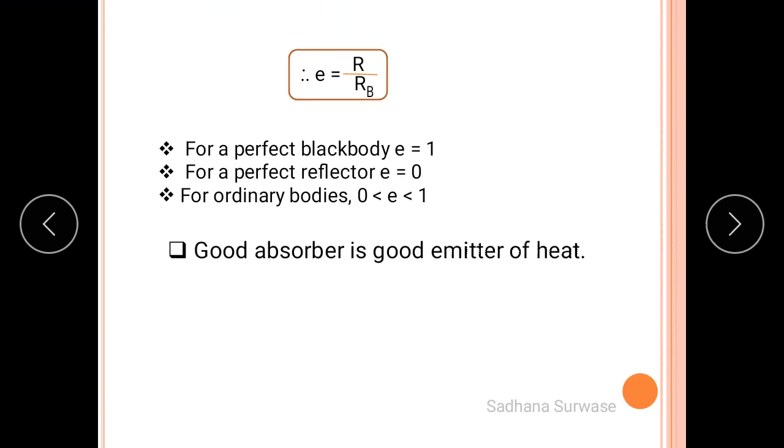Therefore, e is equal to R upon R_B. For a perfectly black body, the value of e is equal to 1. For a perfect reflector, e must be equal to 0. And for an ordinary body, the value of e lies between 0 and 1. We know that a good absorber is a good emitter of heat. This is important for your MCQ purpose.